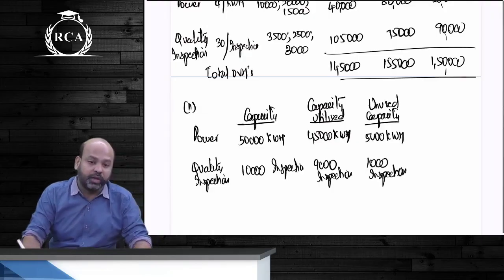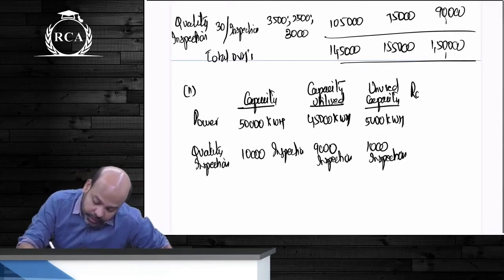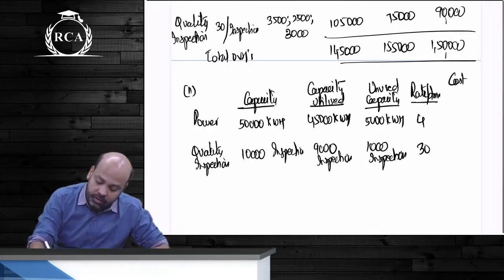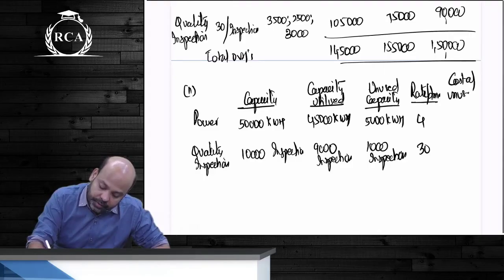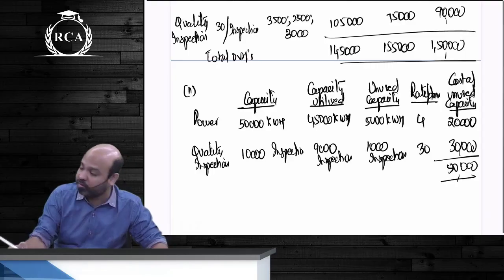In respect of this, what will be the cost of unused capacity? You know the rate per driver is like your absorption rate, 4 rupees and 30 rupees. So cost of unused capacity is 20,000 and 30,000. Put together, total 50,000 under recovery.